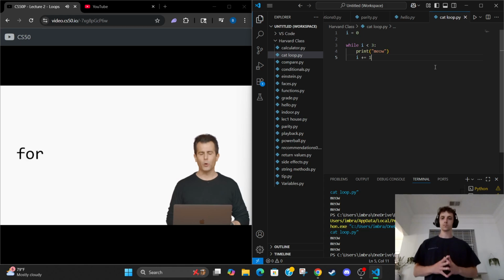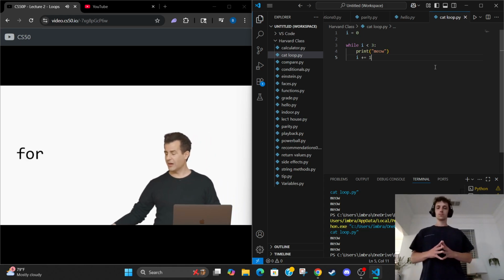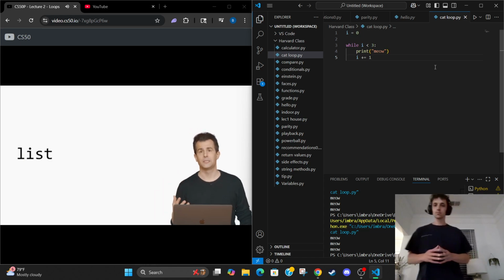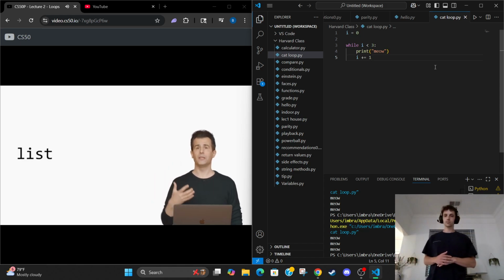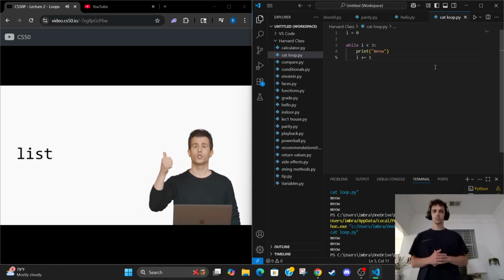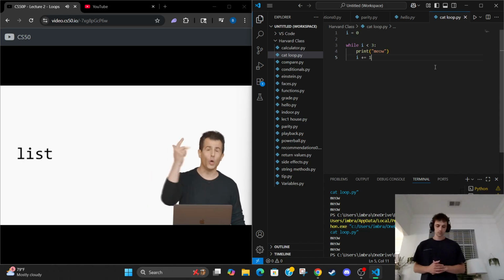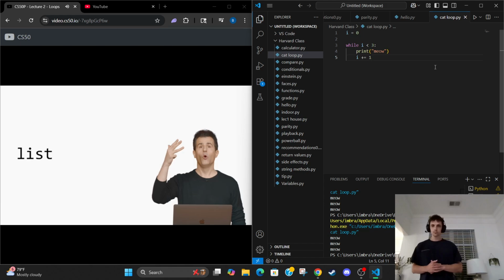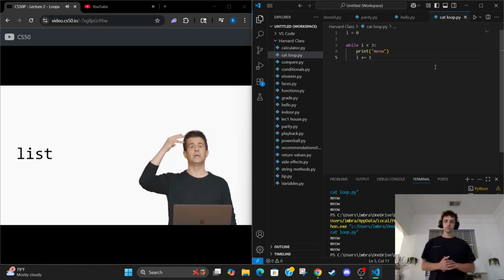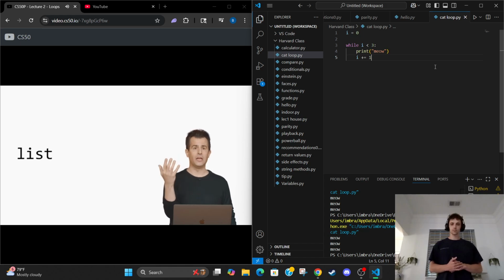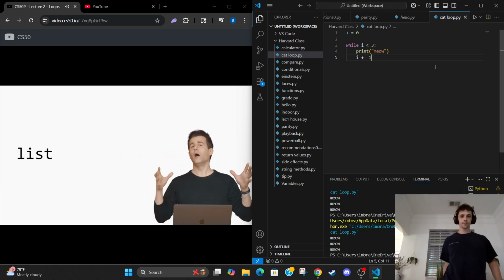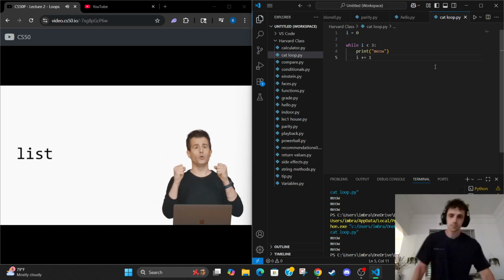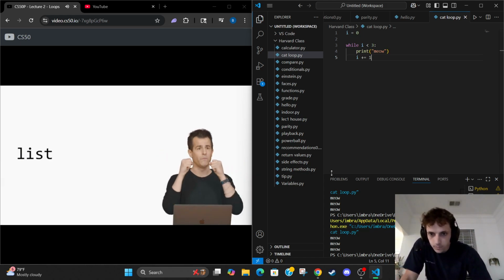But to do so, I'd propose that the easiest way is if we introduce one other idea in Python, which is that of a list. And here, too, no pun intended, we're adding to the list of data types that Python supports. We've seen strs or strings, ints or integers, floats or floating point values, bools or Boolean expressions. Python also has lists, which is another type of data. But wonderfully, this one's probably pretty familiar. A list of things in the real world is a list of things in Python. It's a way of containing multiple values all in the same place, all in the same variable.